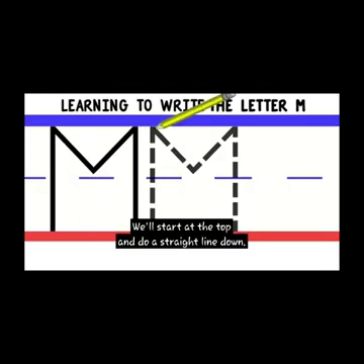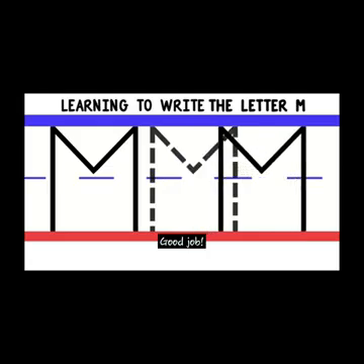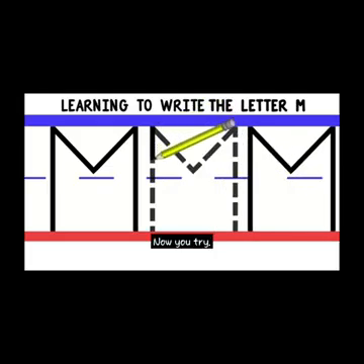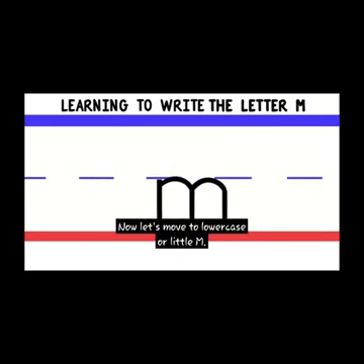Let's do that again. We'll start at the top and do a straight line down. Then go back to the top and do a diagonal line down. Then do a diagonal line up and a straight line down. Good job! Now you try. Good job! Now let's move to lowercase or little m.